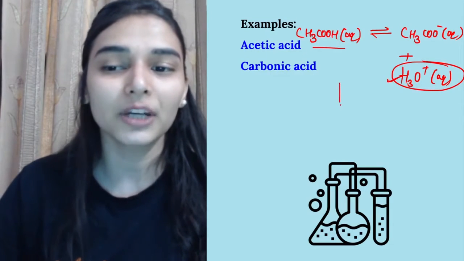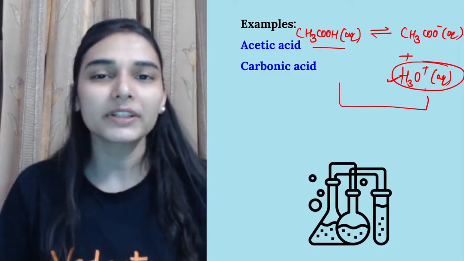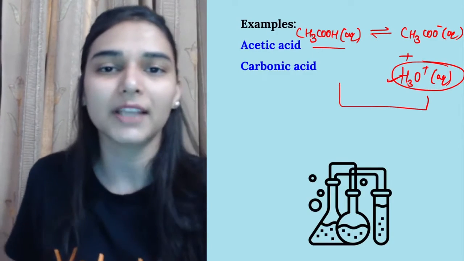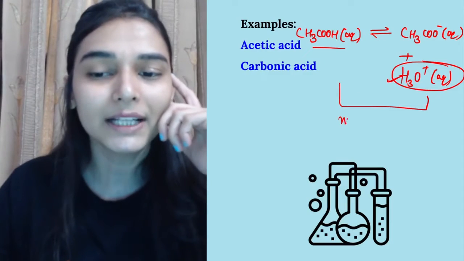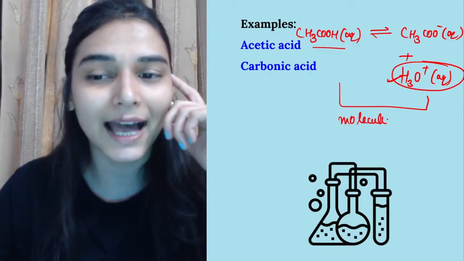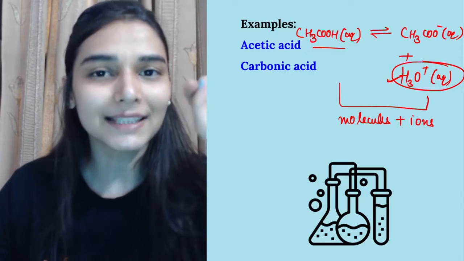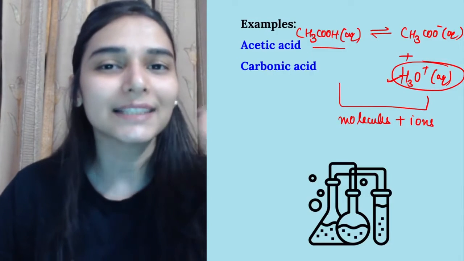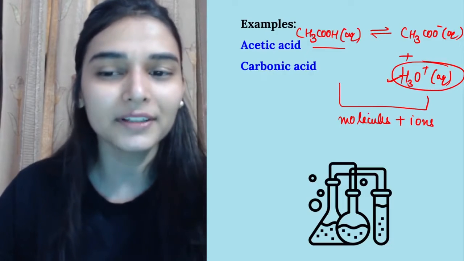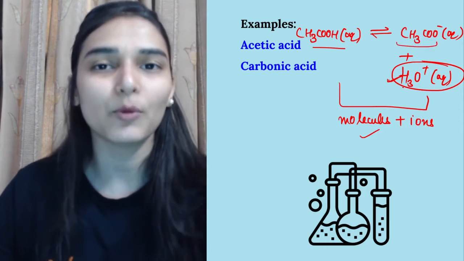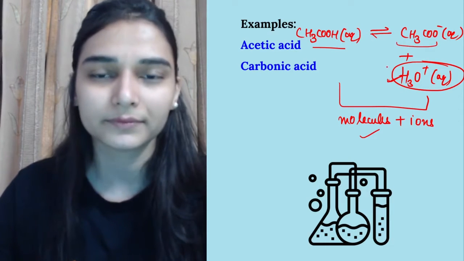So अगर question कभी आए exam में that an aqueous solution of acetic acid contains what kind of species, then you will say it will consist of molecules as well as ions. Molecules because some acetic acid molecules are still left undissociated in water, and some ions will be present because some molecules have been broken down.